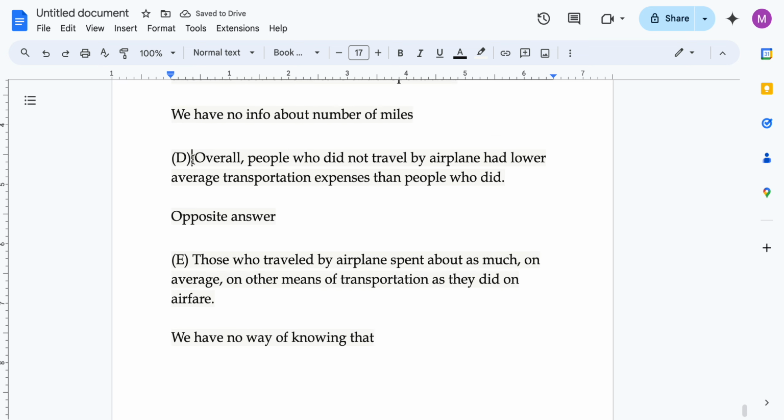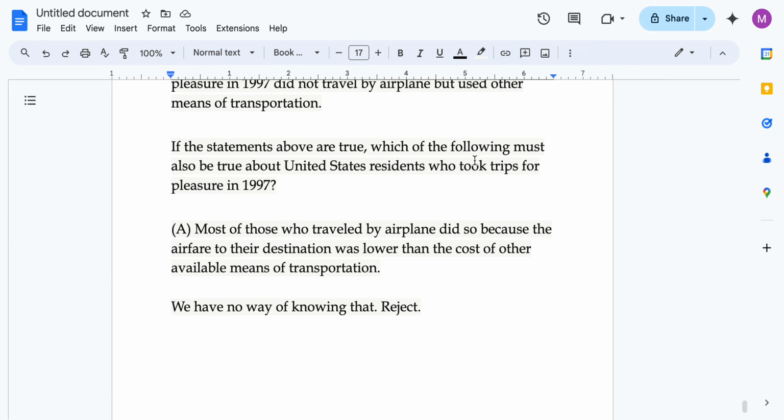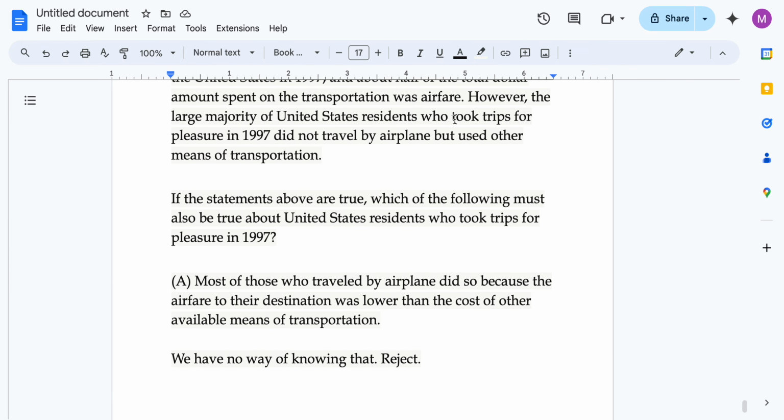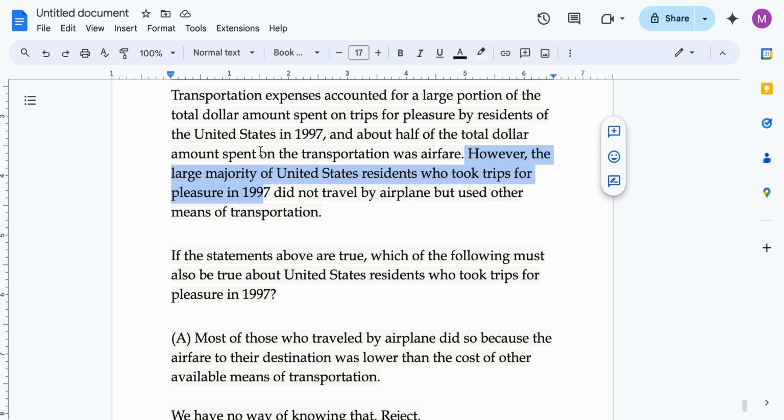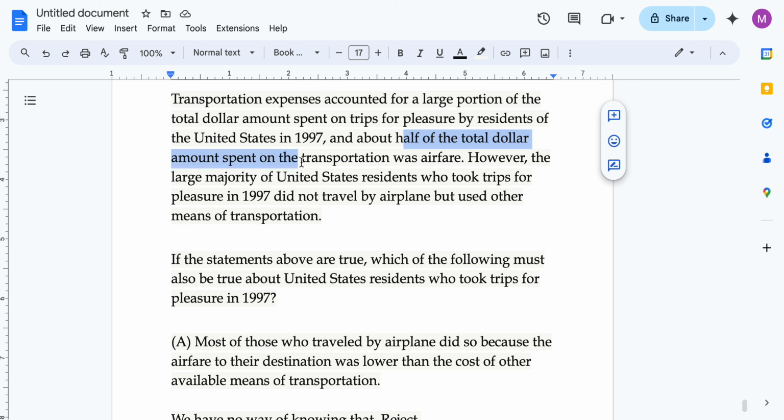Now let me come back to D. Overall, people who did not travel by airplane had lower average transportation expenses than people who did. So people who did not travel by airplane were a large majority of people. And about half of the total dollar amount spent on transportation was airfare. So the amount spent on transportation was almost the same for airfare versus other means.